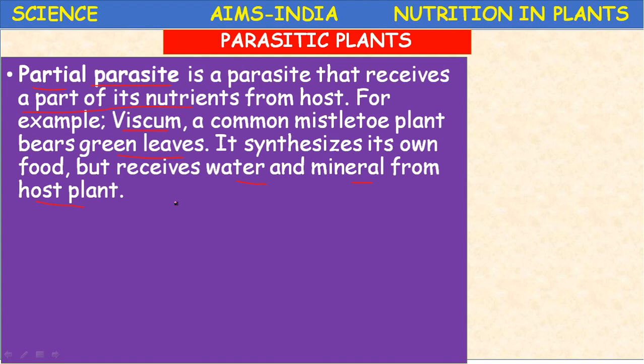For example, mistletoe is a partial parasite which receives only water and minerals from the host. It won't receive the food materials, so it can synthesize its own food material by photosynthesis.